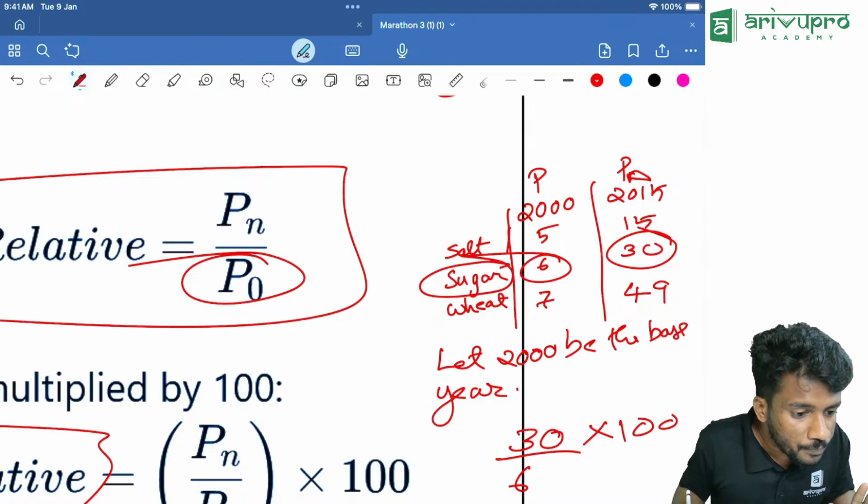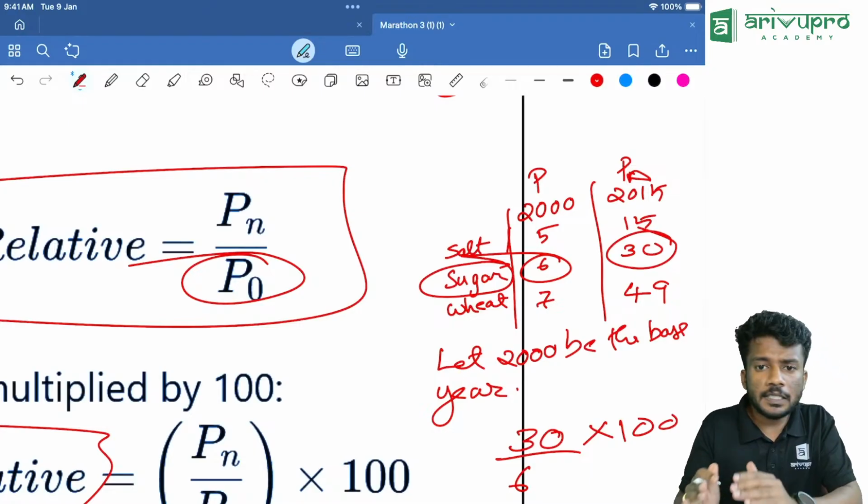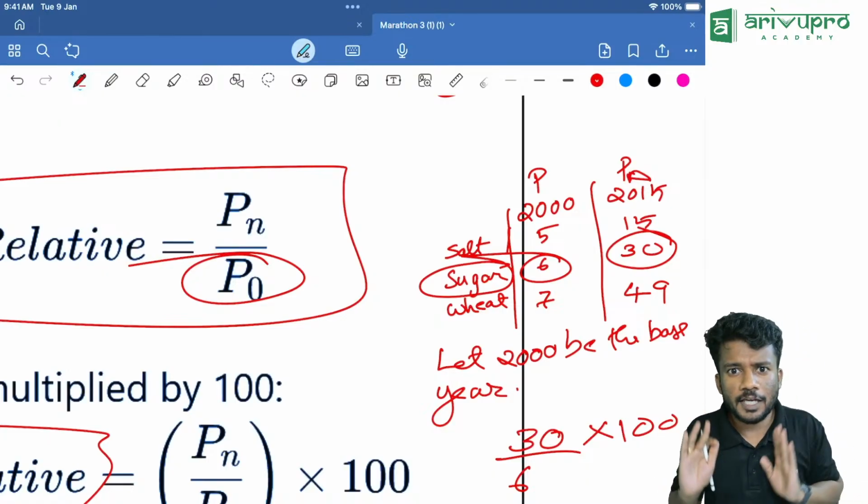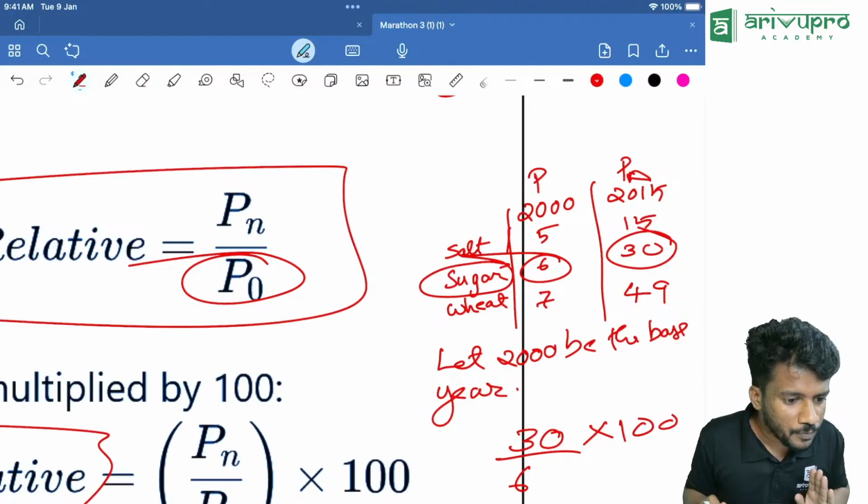Sir, will you put this as a recorded video in the app? It will be available on YouTube itself, and there are no ads. Ads won't be there. You can watch it. Yes, Varshu, I can do that.